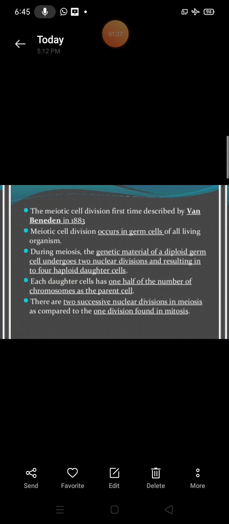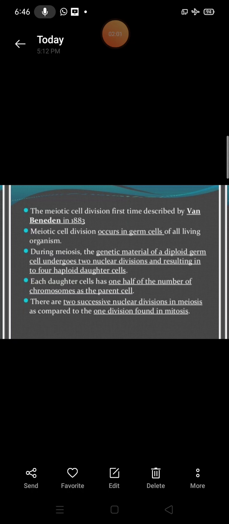During meiosis, the genetic material of a diploid germ cell, diploid meaning paired chromosomes, undergoes two nuclear divisions, resulting in four haploid daughter cells. Haploid means unpaired chromosomes in the daughter cell. Each daughter cell has one half the number of chromosomes of the parental cell.